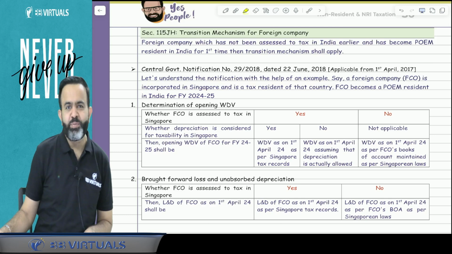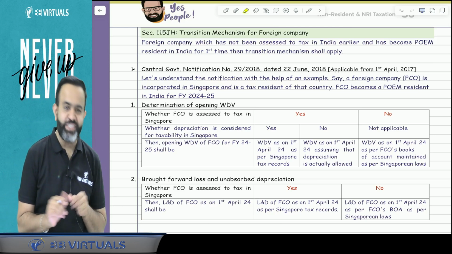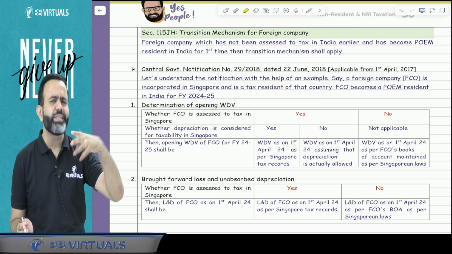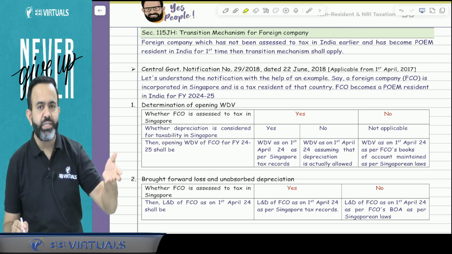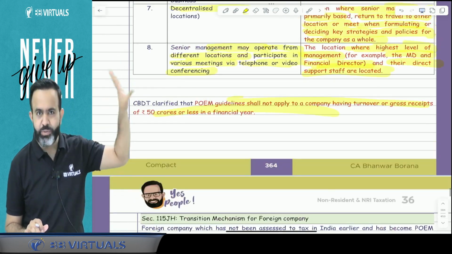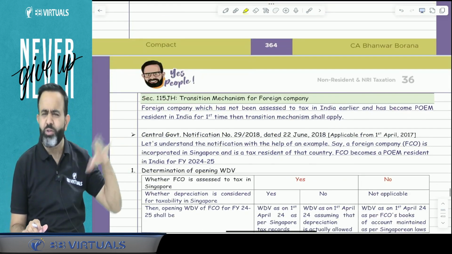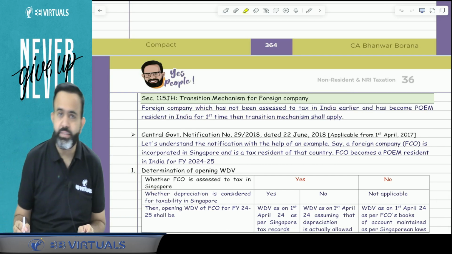Now guys, the next concept in POEM is related to the transition mechanism. There is one section, that is 115JH. Now guys, from this section they have still not asked any question. If you see in our compiler, there are a total of 6-7 questions on POEM, but all the questions are related to things like the ABOI test. On this concept, they have not asked any question. So let's start with the transition mechanism.